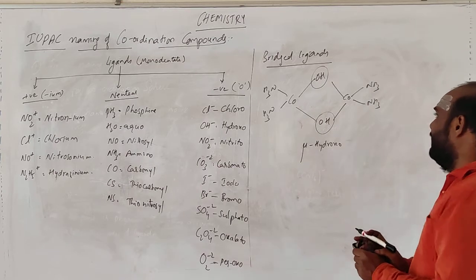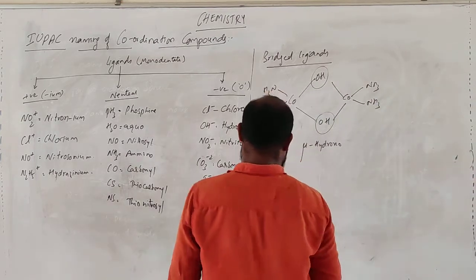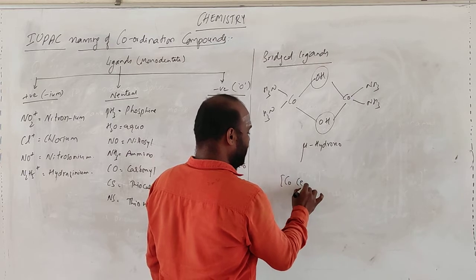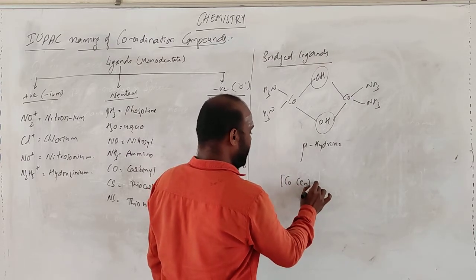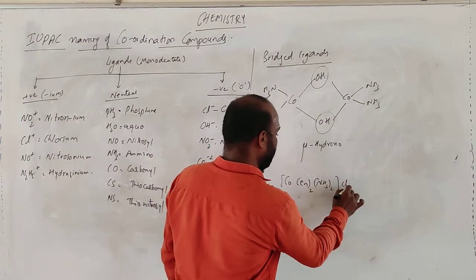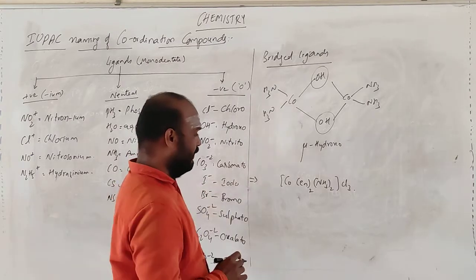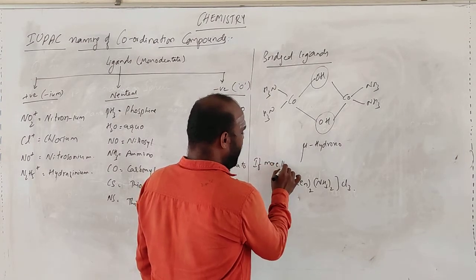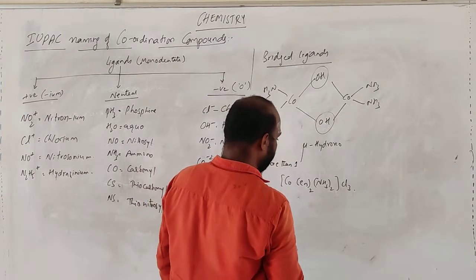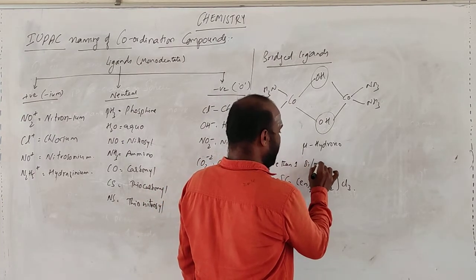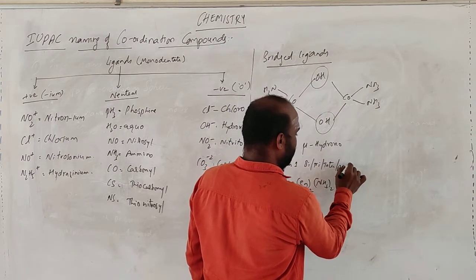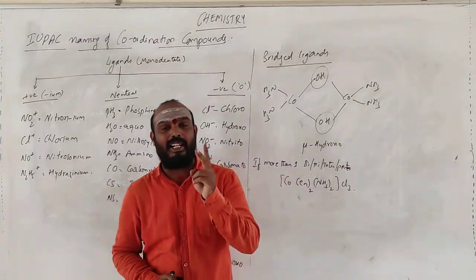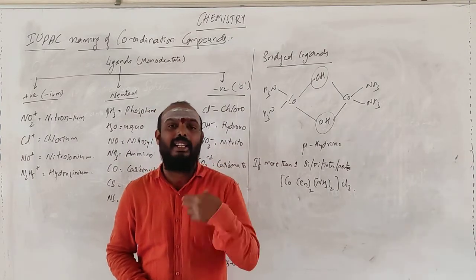And another thing I am saying: if I take a name like cobalt, en taken twice, NH3, if there is a compound like this, and more than one ligand is present, it may be a bidentate ligand, a tridentate ligand, or a tetradentate ligand.